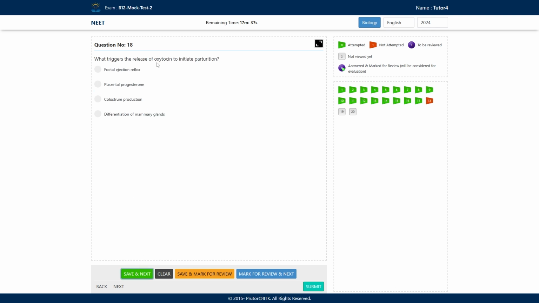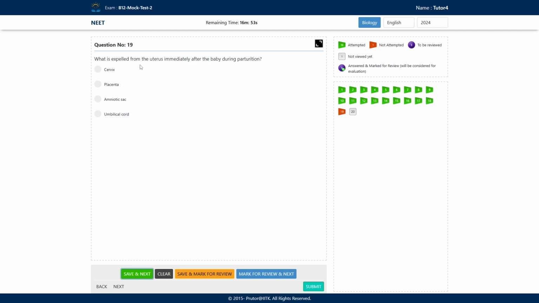Then next question, what triggers the release of oxytocin to initiate parturition? Option A, fetal ejection reflex; placental progesterone; cholesterol production; and option D is differentiation of the mammary gland. So here the correct answer will be option A, fetal ejection reflex. Some signals are released by the fetus as well as from the placenta. So the fully developed fetus and the placenta release signals which induce mild contractions in the uterus. This is known as the fetal ejection reflex.